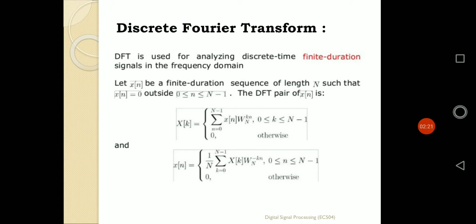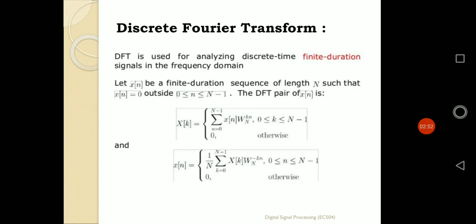Let us suppose this x of n has a finite duration with a length of N, that is, the number of points in the sequence is capital N. So the value of x of n will be 0 outside the region n equals 0 to N minus 1. This will be defined for 0 to N minus 1.